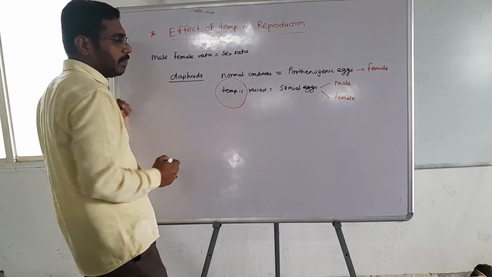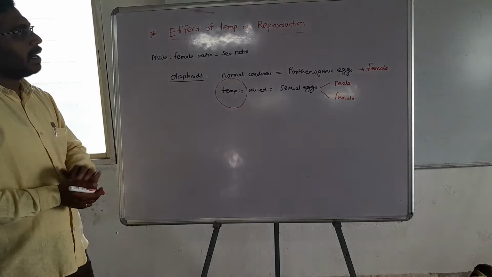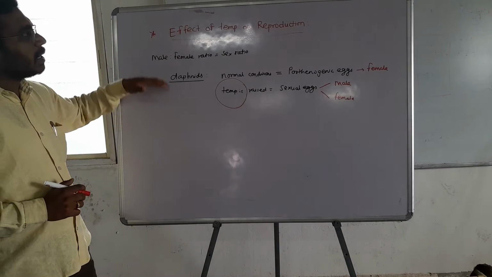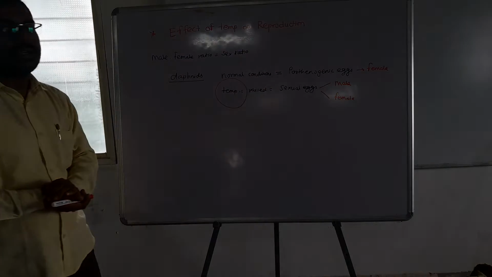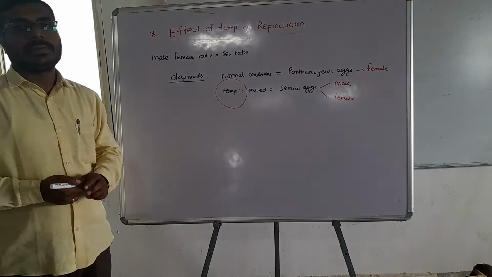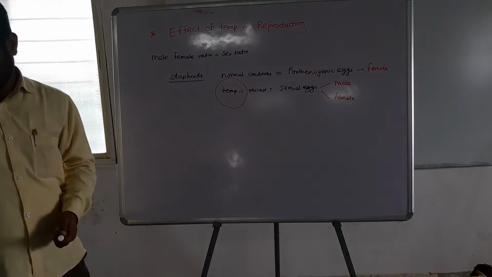Because the temperature is raised beyond normal conditions, it produces sexual type of eggs in daphnids, and hence in this way it affected the reproduction of daphnids. It is the effect of temperature. Then we will see another effect.